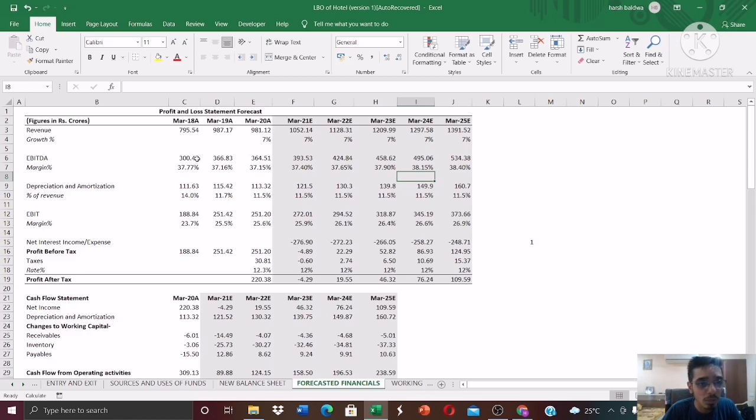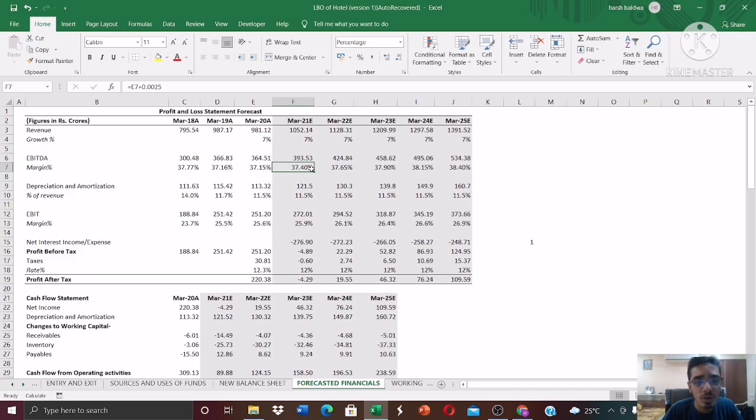For the EBITDA purpose, you need to calculate the EBITDA margin, which is nothing but EBITDA divided by revenue. And simply assume an average, and nothing else.